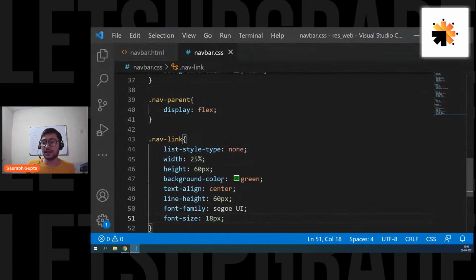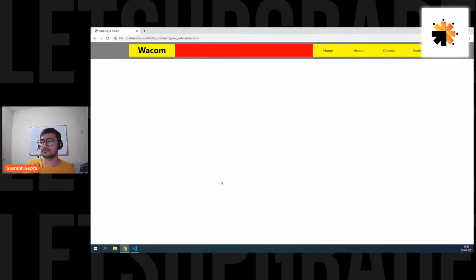Now if you want, you can comment out the green so that you won't see the green. So now you have the yellow, but we'll keep it just to perform the responsiveness. At the end, we'll remove all the bad colors. But right now, let's keep it so that when we perform responsiveness, we can understand how things are getting adjusted. Is that clear? Okay.